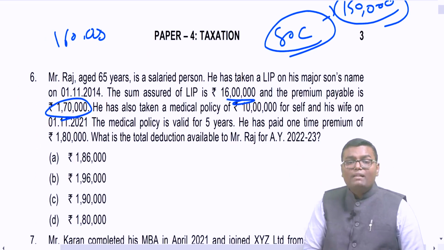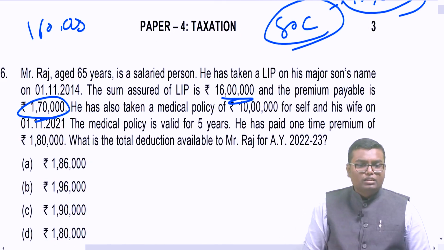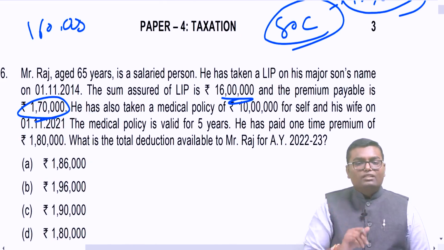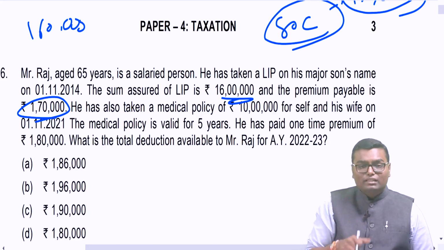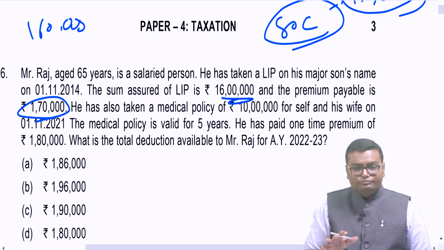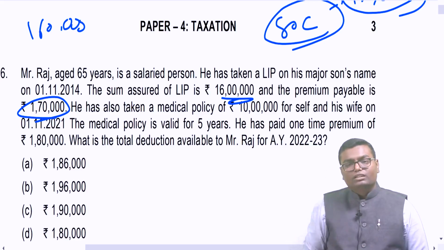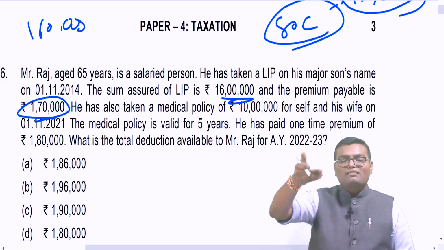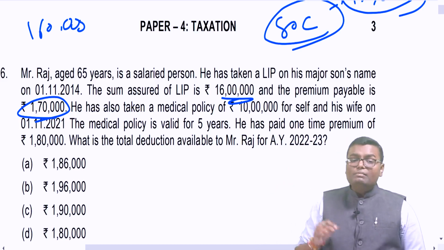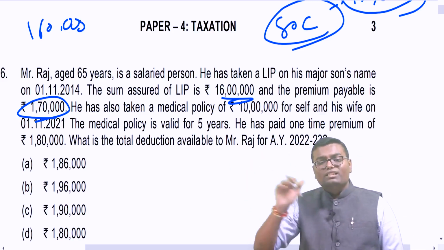He has also taken a medical policy of 10 lakh for self and wife on 1st November 21. The medical policy is valid for 5 years. He has paid a one-time payment of 1,80,000. So in the year 21-22 itself, he has paid 1,80,000 premium for 5 years together. Now the question arises, if in a single year I am paying premium for so many years together, whether the deduction will be entirely in the year in which premium is paid or it will be apportioned between the years.